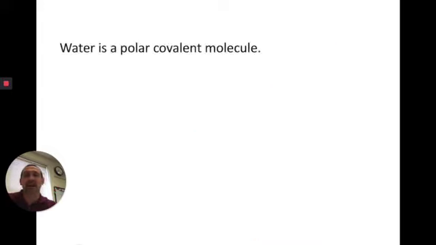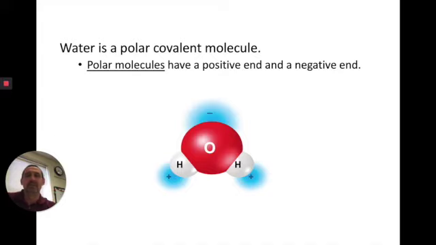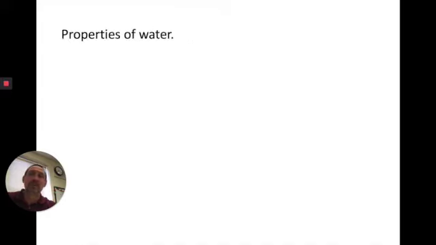So let's take a look at some of these properties, because we normally call water a polar covalent molecule. Polar because one end is positive, the other is negative. Covalent because they share those electrons. All right, so polar covalent molecule. So what are these properties of water? Well, we'll look at several.